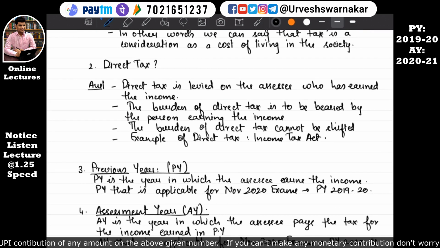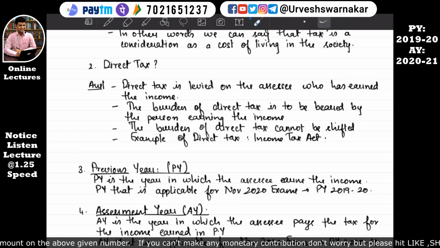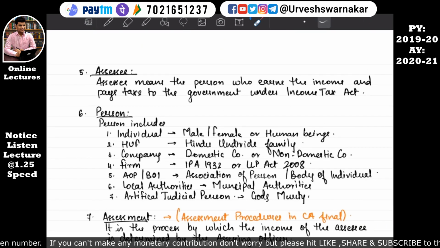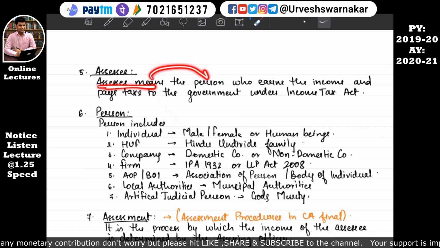Let's move on to direct tax. What does direct tax mean? Direct tax is levied on the assessee who has earned the income. What does the word assessee mean? The assessee means a person who earns the income and pays taxes to the government under the Income Tax Act. Assessee means the person.